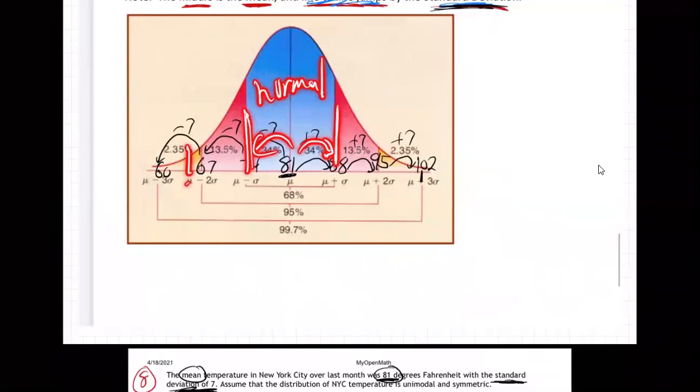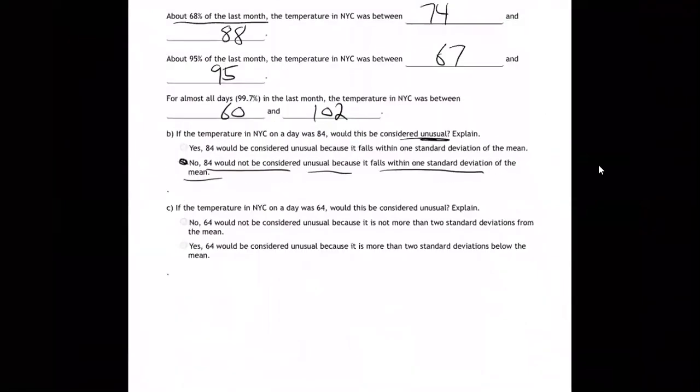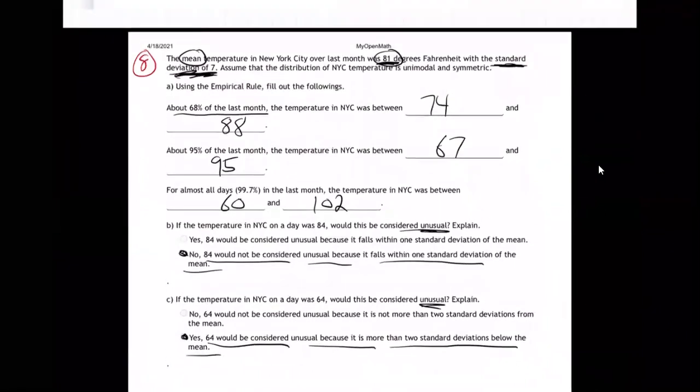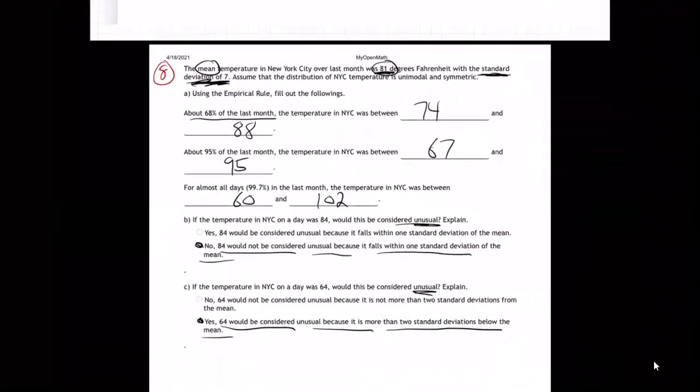So yes, 64 would be considered unusual because it was more than two jumps below the middle. So that's the meaning of standard deviation. It's what's normal. If you're within one standard deviation jump to the right or left of the middle, you're normal. If you're beyond that, you're unusual. There we go.